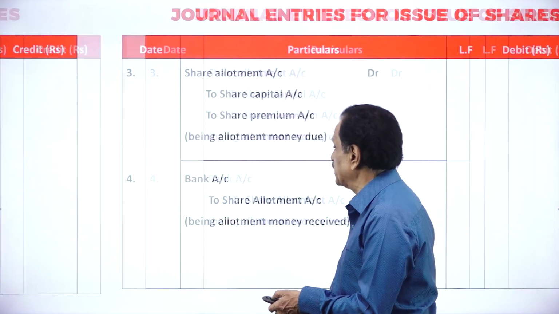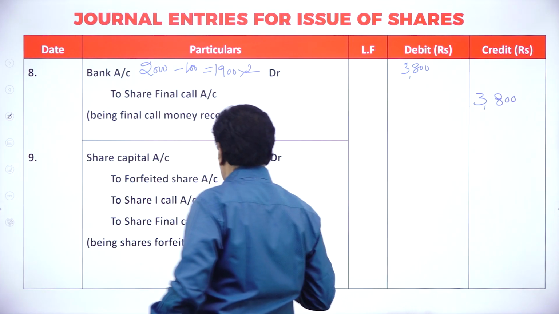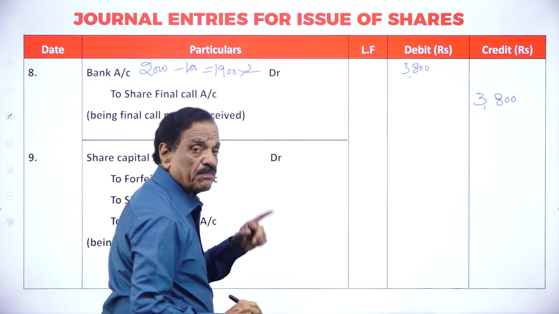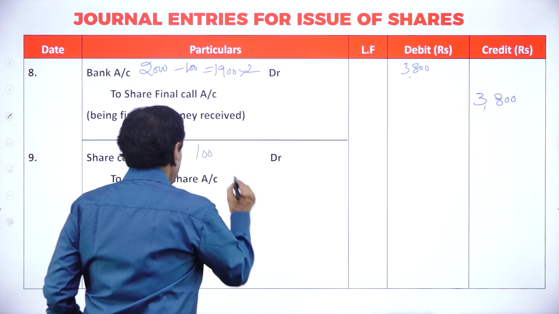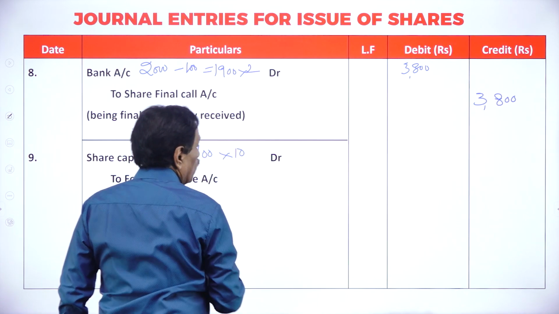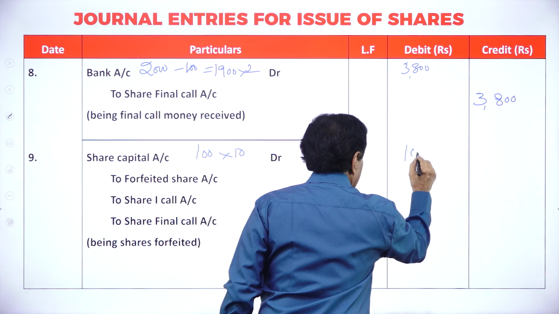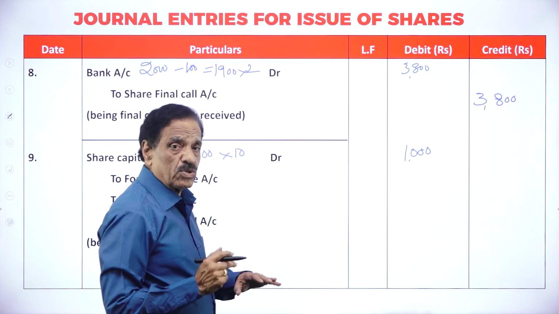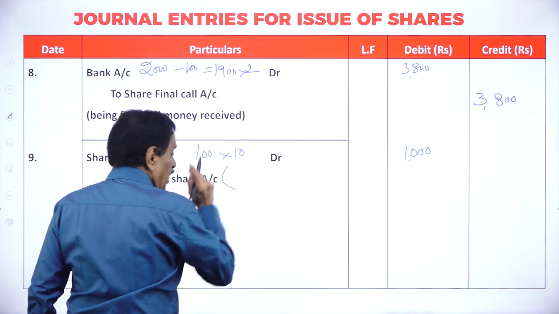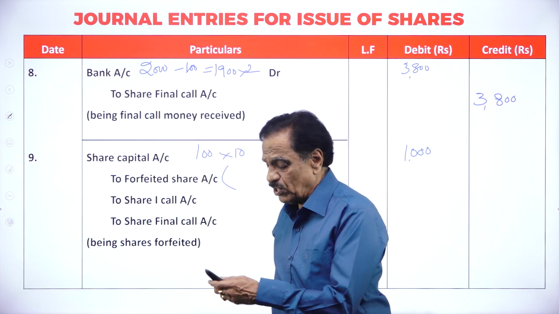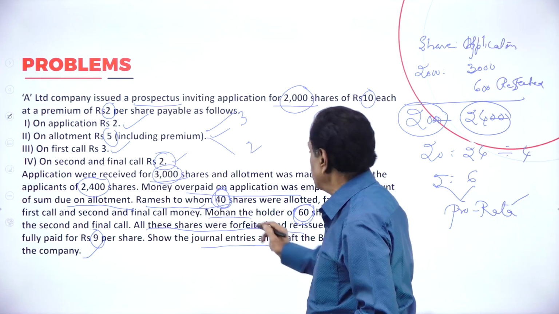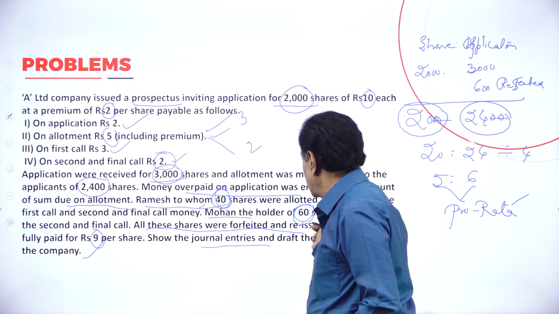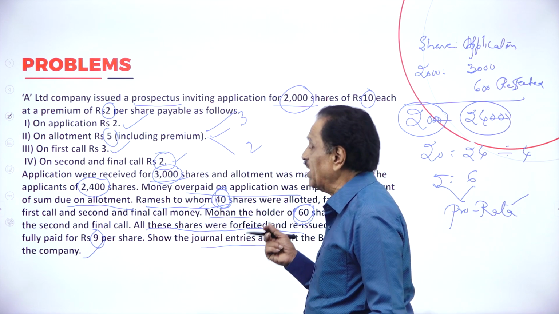I show how to pass the entry. Share capital account debit. How many shares? 100 shares. 40 of the first man, 60 of the second man. At the rate of rupees 10, 1000 we have to receive. Then forfeited share. See the question, first man, how many shares? First man holds 40 shares. He fails to pay the first call and the final call. Second man holds 60 shares. Both failed in the final call.